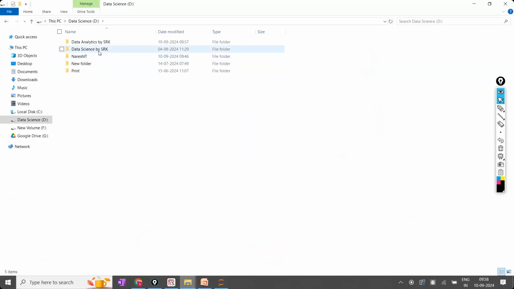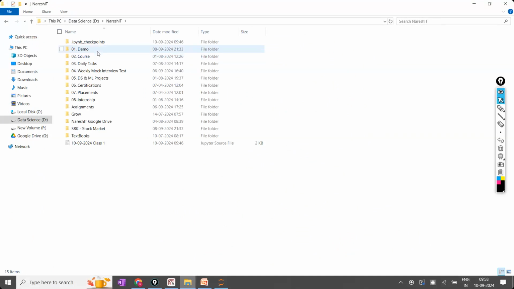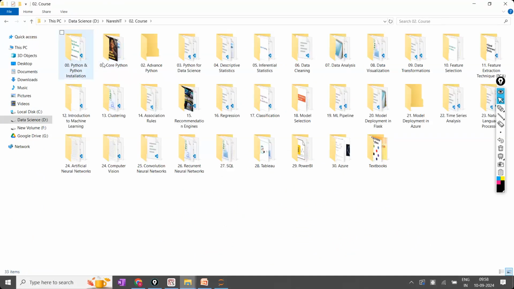In my case, I have created in the D drive, Naresh IT. In the Naresh IT, what are the courses I'm having separately? Python introduction is separate, core Python is separate, advanced Python, Python for data science, descriptive, inferential, data cleaning, data analysis, data visualization, data transformations. All these things I have separated. Each of them I have separated accordingly. Are the points clear? Tableau folder, Power BI folder, everything are separated. I have separated like that.